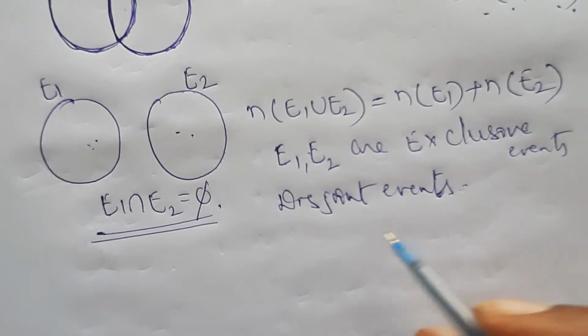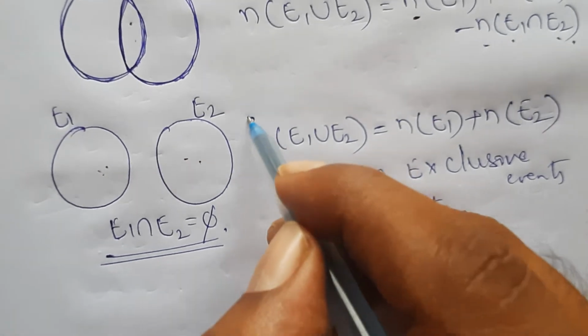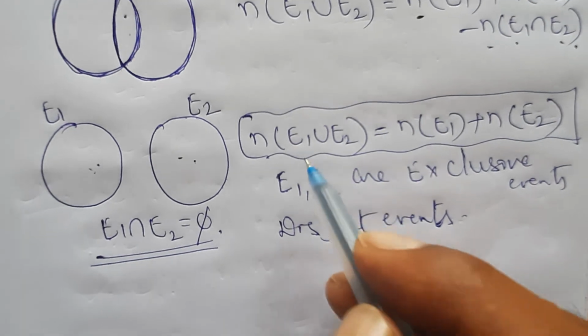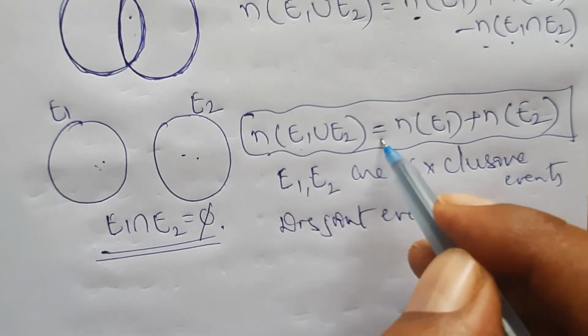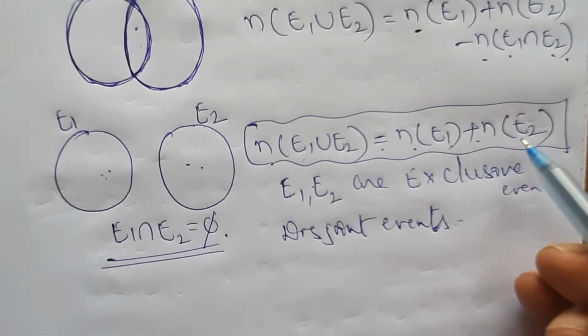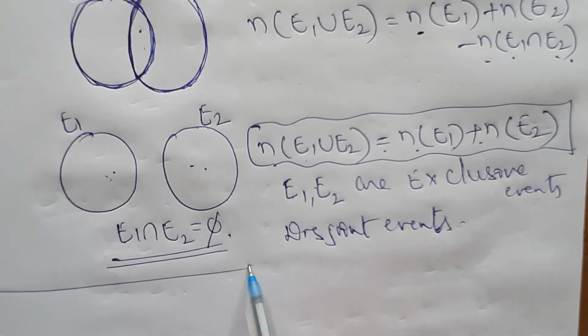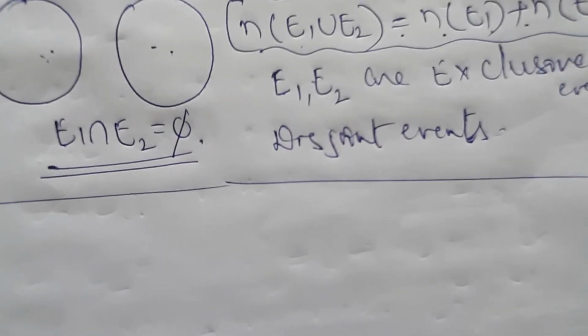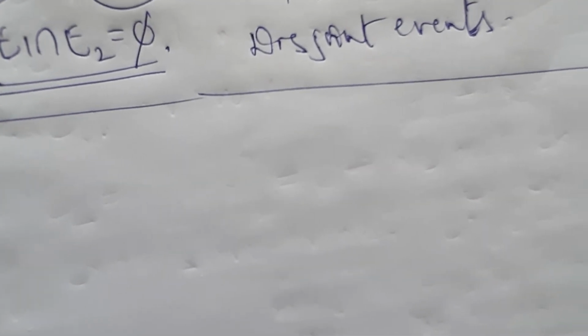Whenever they are disjoint events, n of E1 union E2 equals n of E1 plus n of E2. Remember this also. Now I will give a few examples, which will boost up all these definitions. Okay, listen.